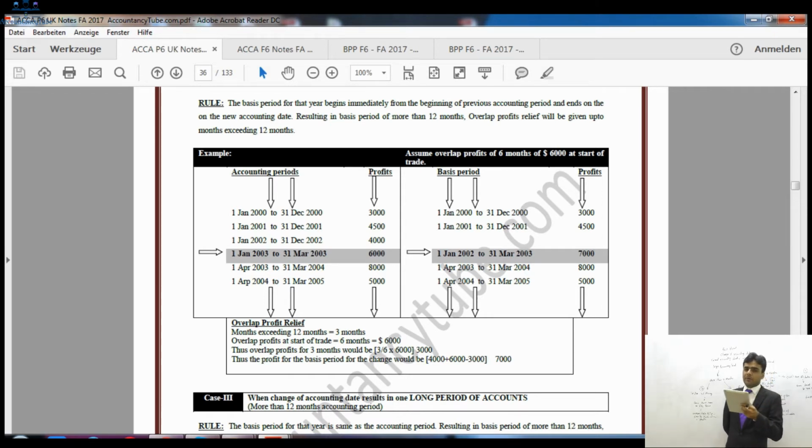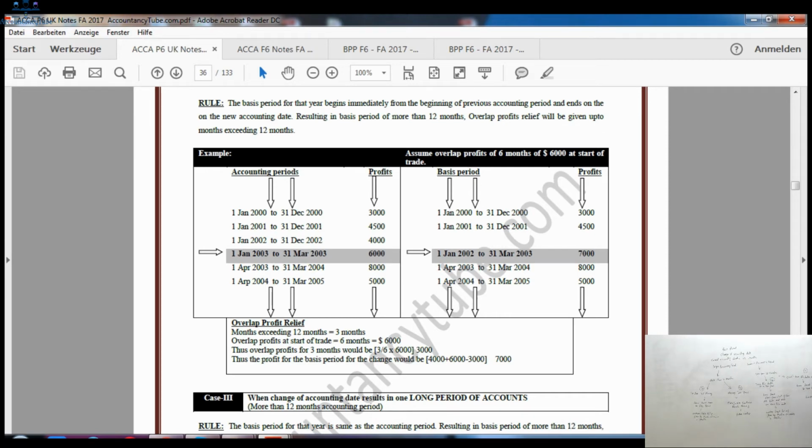Right? How many months exceeding 12 months? 3 months exceeding 12 months. Overlap profit for 6 months, which was an assumption in the question, was £6,000. For 3 months, it would be half of that, so £3,000 would be overlap profit for 3 months. So overlap profit relief means 10,000 minus 3,000 is equal to £7,000. So that's what is written in the notes.